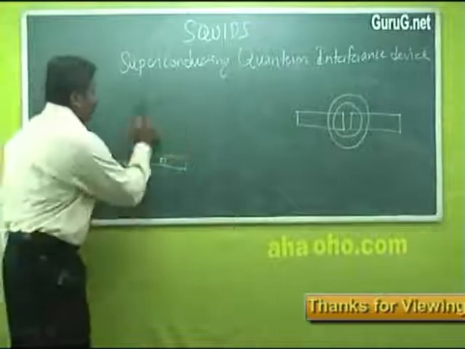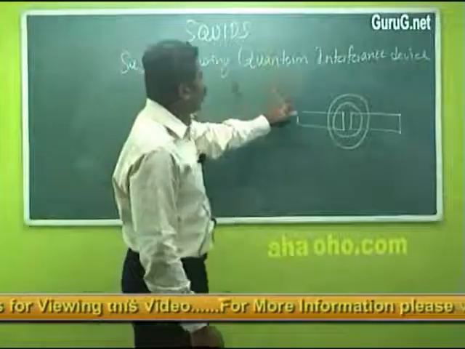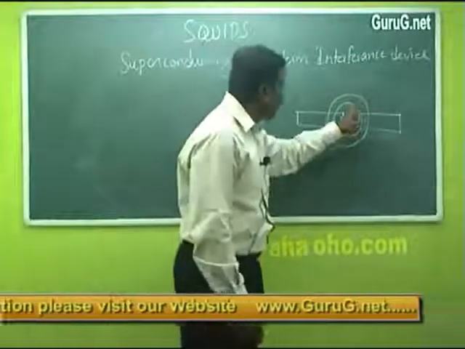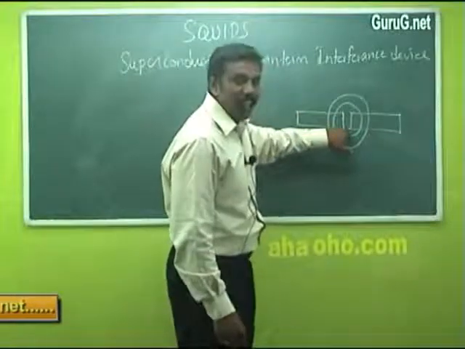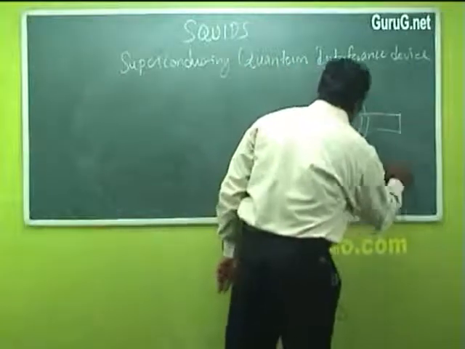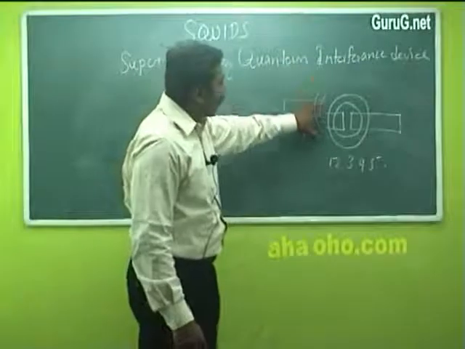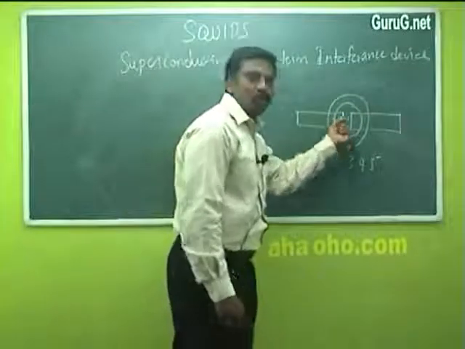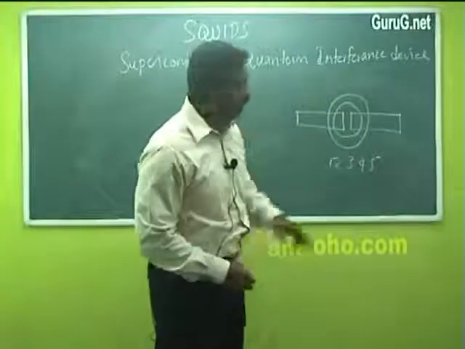Based on this Josephson effect, SQUIDs are formed, that is, superconducting quantum interference devices. In this case there are two Josephson junctions, and the superconducting material is in the form of a ring. The flux inside the ring is in the form of integral quanta: 1, 2, 3, 4, 5, etc. Now when a voltage is applied, a persistent current occurs. Therefore a very minute change in the magnetic field inside the ring can be detected by using SQUIDs.